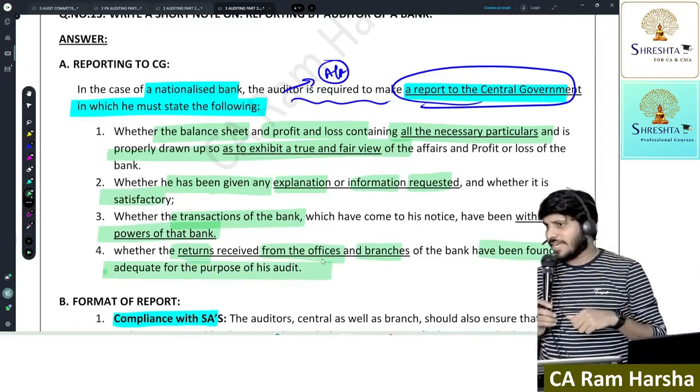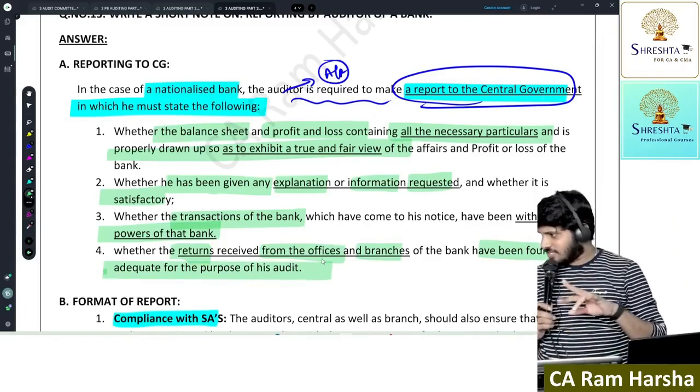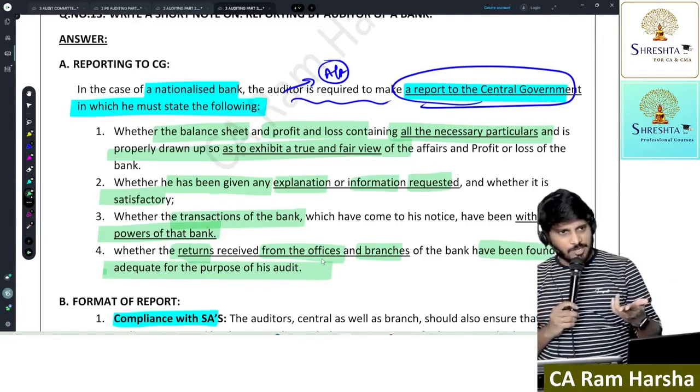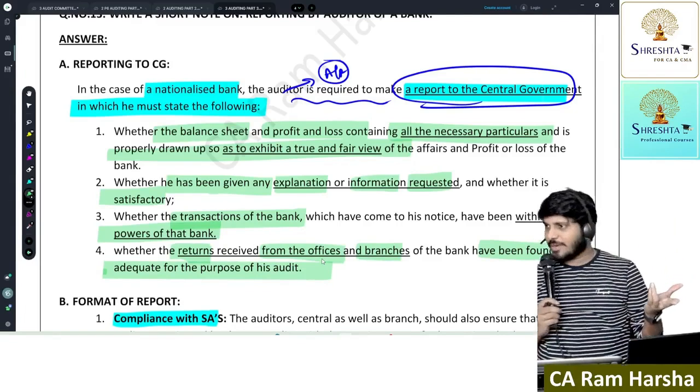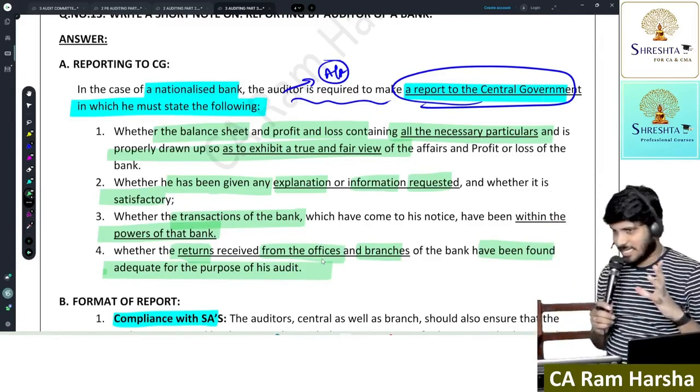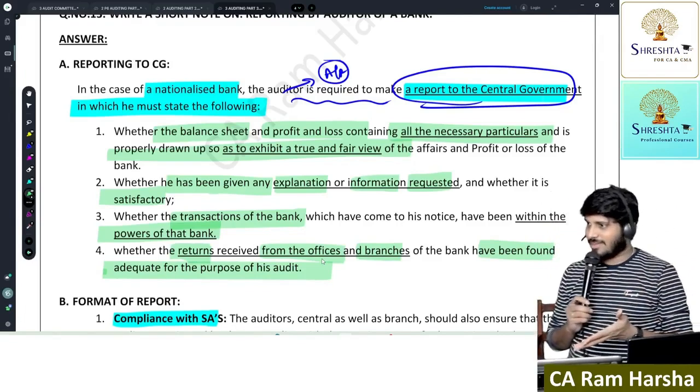Similar to Section 143 items. We have seen similar points in society audit. Same points we have seen in company audit. Able to understand?